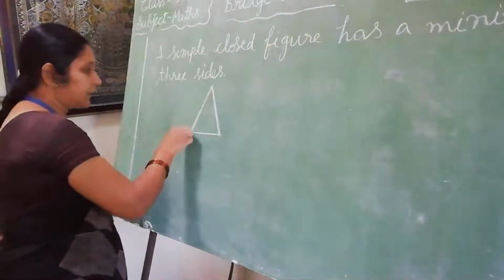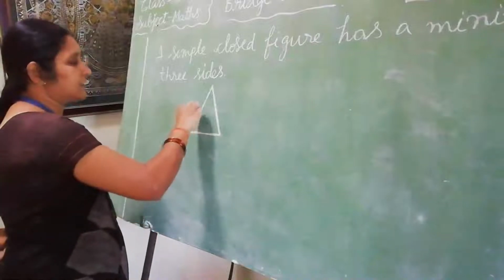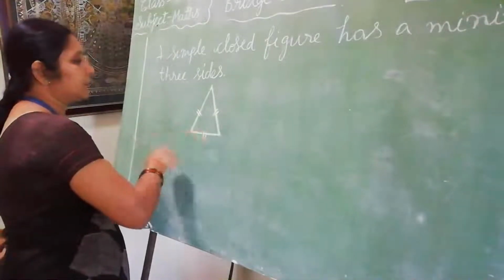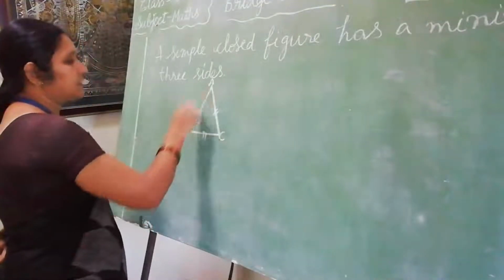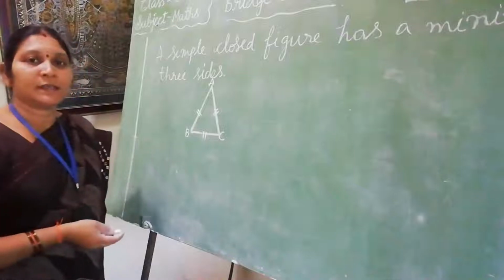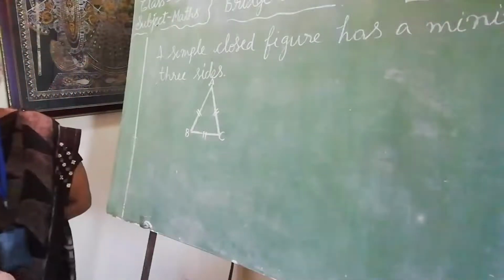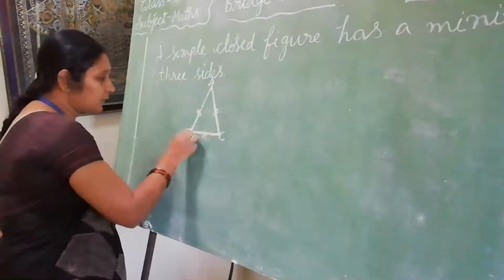See this triangle. How many sides are there? 3 sides are there: 1, 2, 3. We denoted the names A, B, C. In triangle ABC, 3 sides are there. And how many vertices are there? Vertices are also called corners. What is a corner? Here, 2 lines meet at one point.